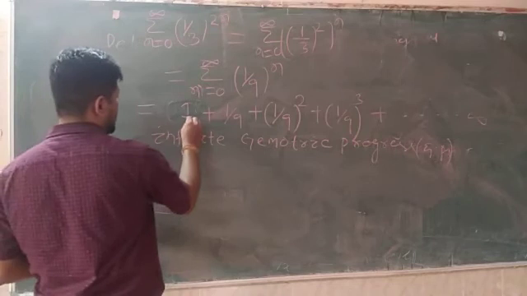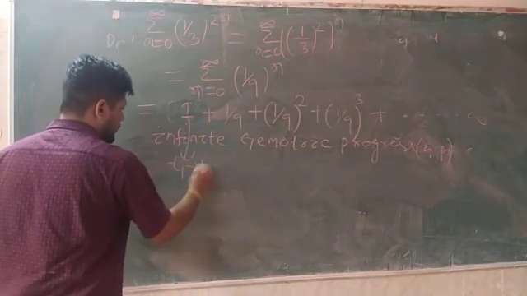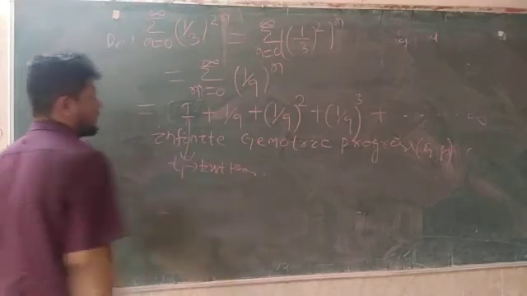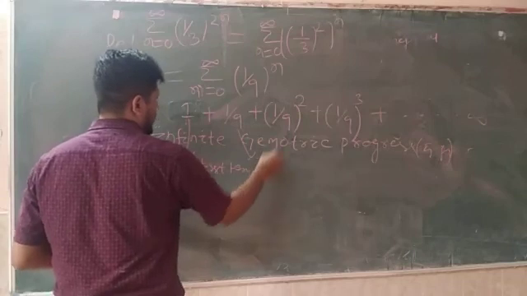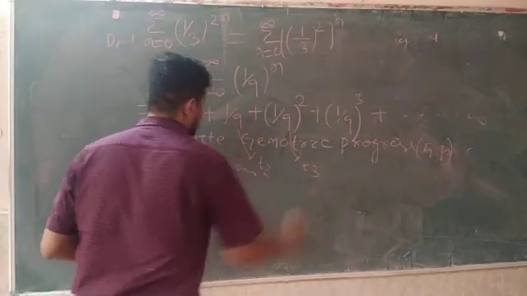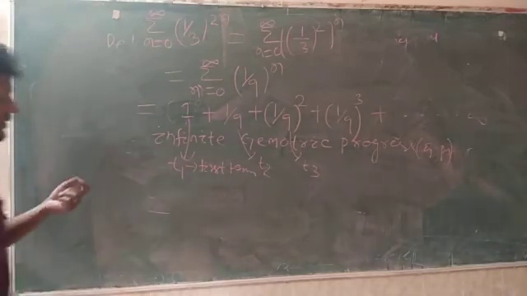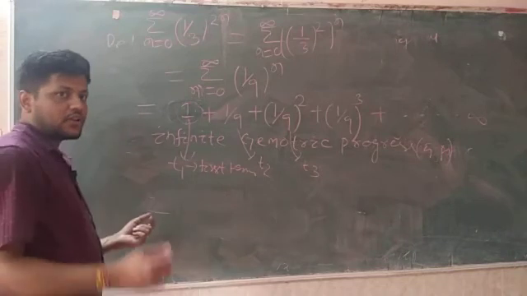So this is known as your first term, suppose T1, this is T2, the second term, T3. In a geometric progression series you have to first find what the first term is, that is your 1, and what the common ratio is.